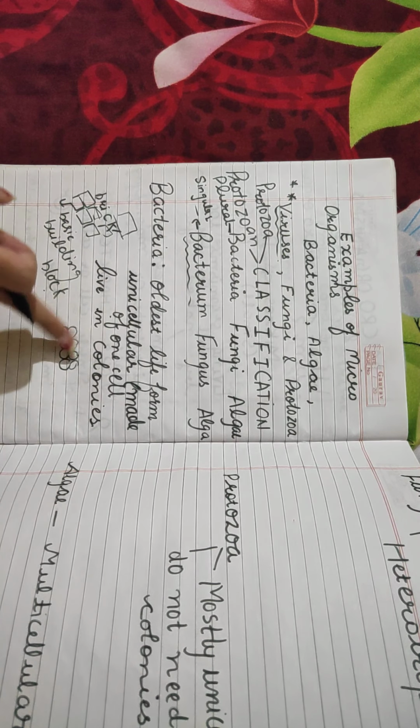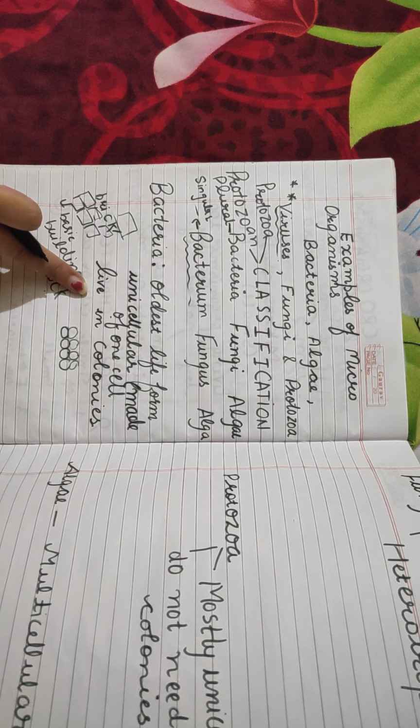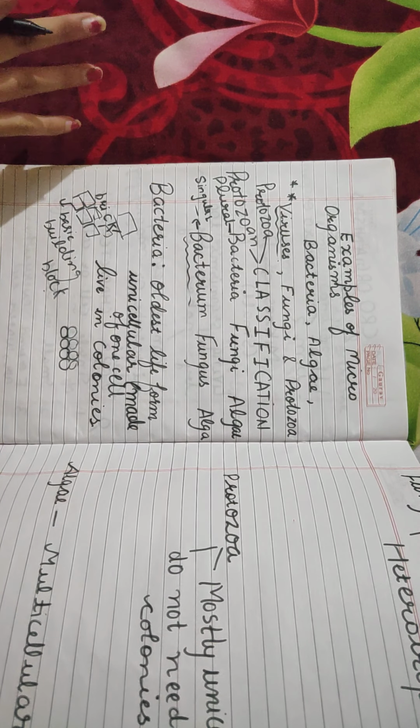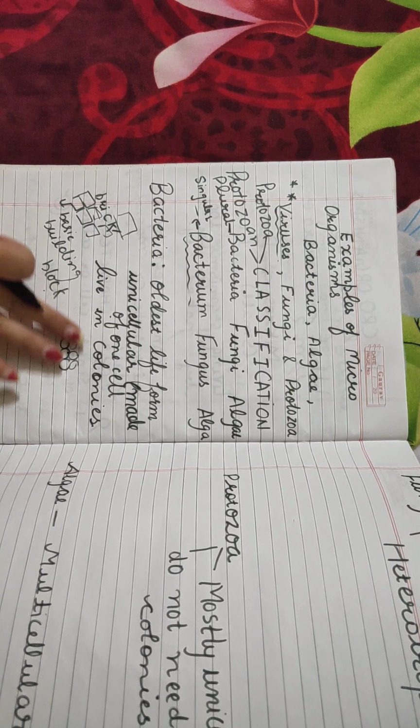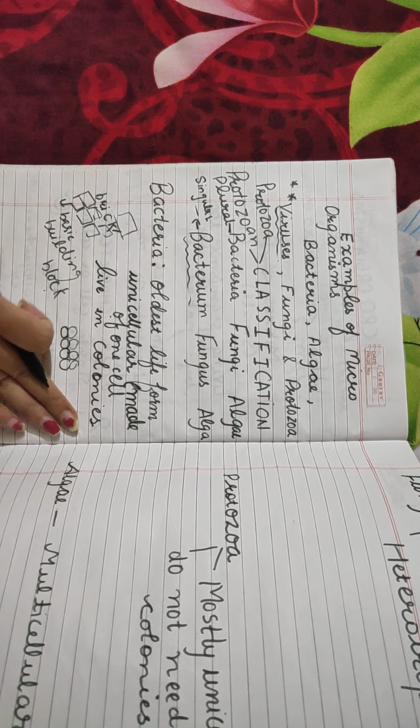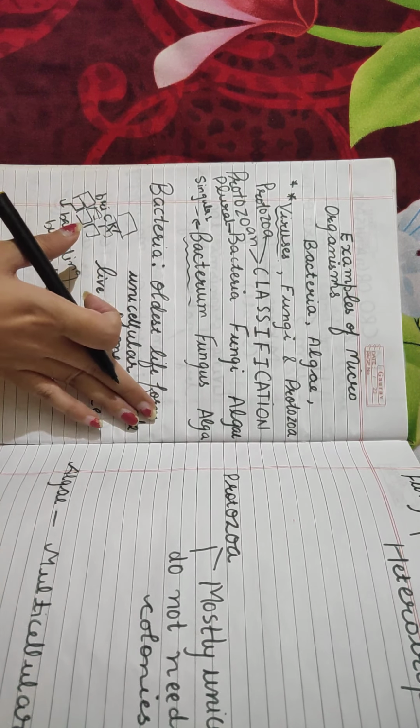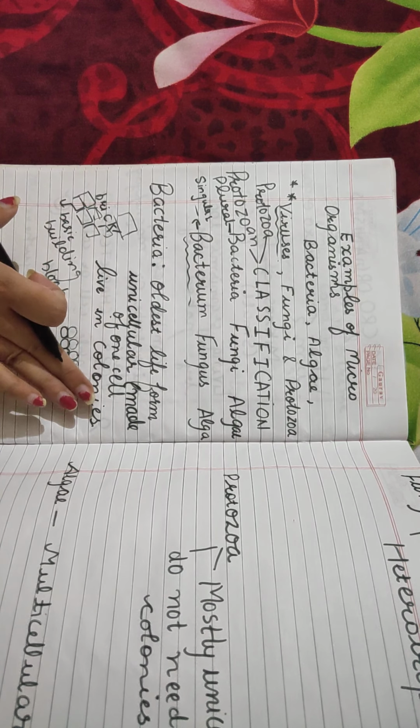Another important fact about bacteria is that they live in colonies. You will not find a single bacteria alone. They do not live alone. They are basically found in colonies, right? So what are bacteria? The oldest life forms. They are unicellular and live in colonies.